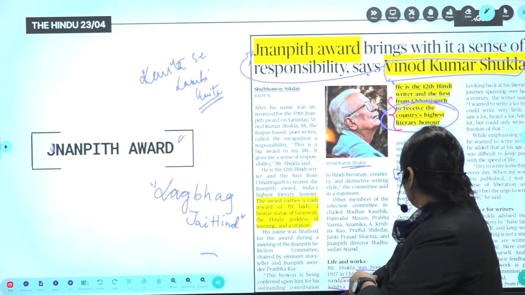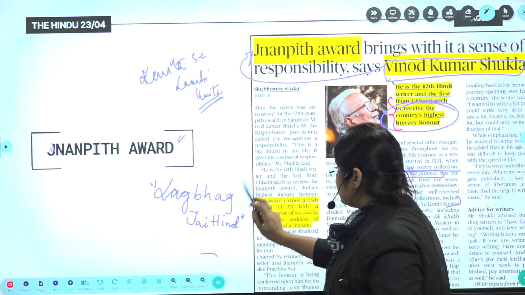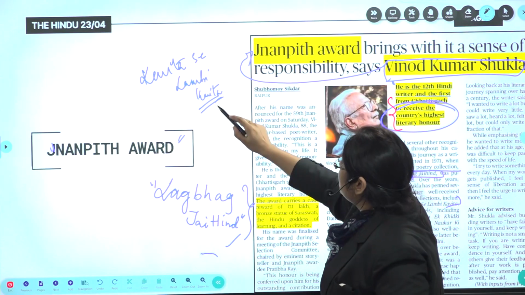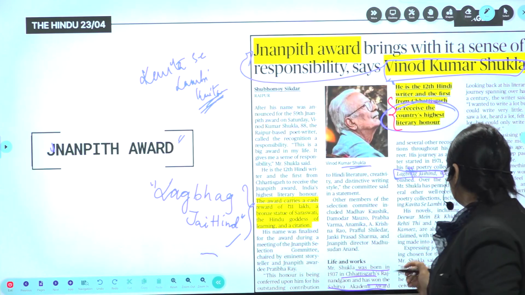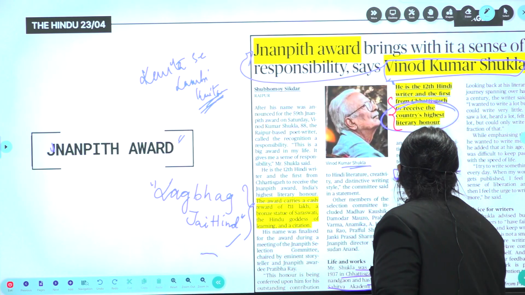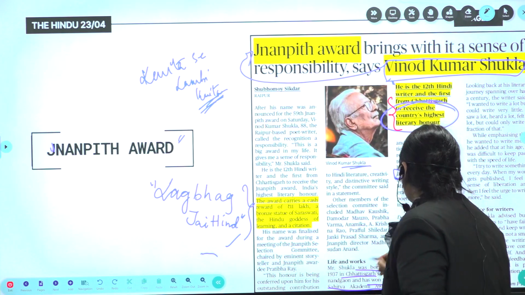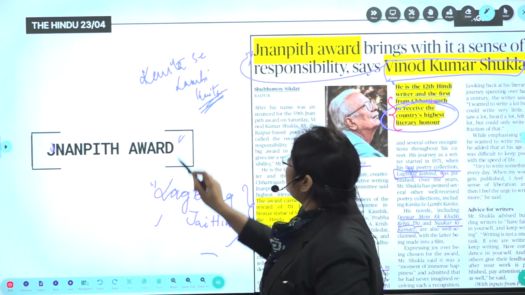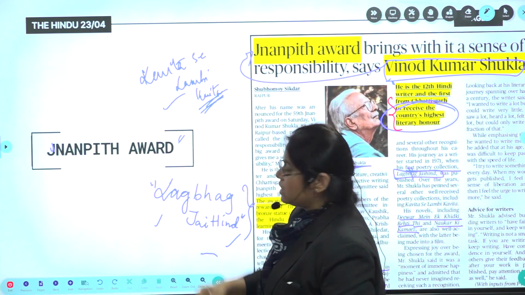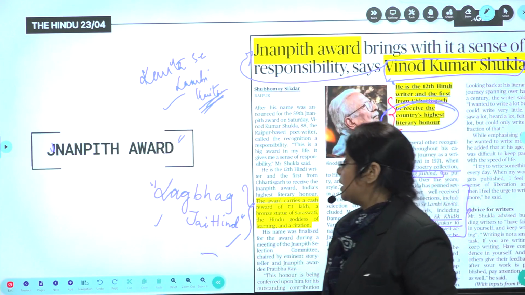Okay, done. His first poetry is Lagbhag Jai Hind, and the major one is Kavita Se Lambi Kavita. His other novels include Deewar Mein Ek Khidki Rehti Thi and also Naukar Ki Kameez. These are the other novels written by him. So: Lagbhag Jai Hind, Kavita Se Lambi Kavita, and these novels. Okay, next.